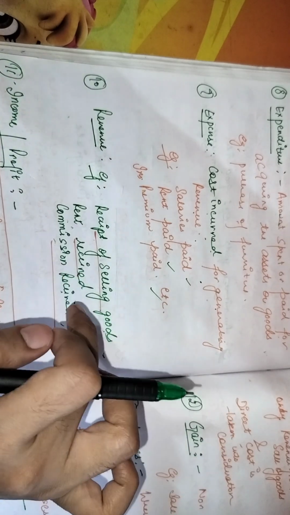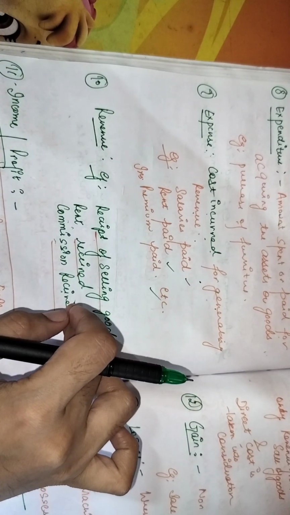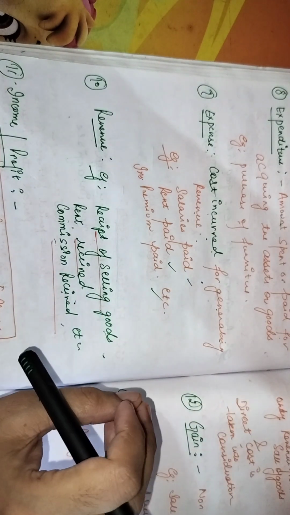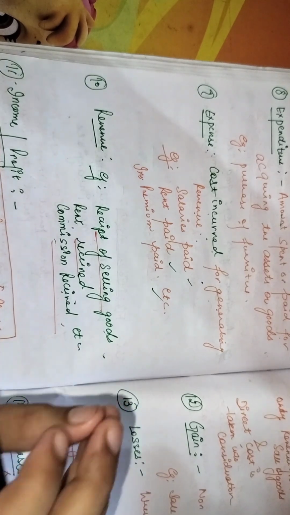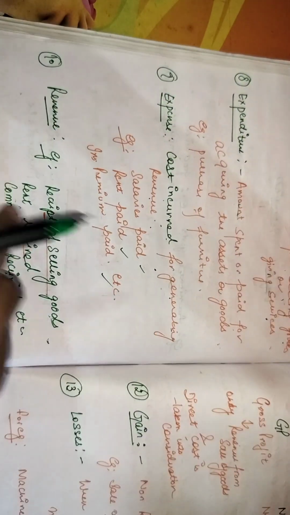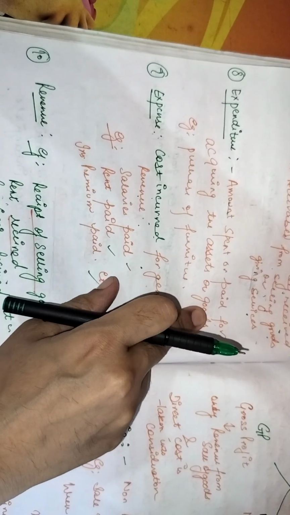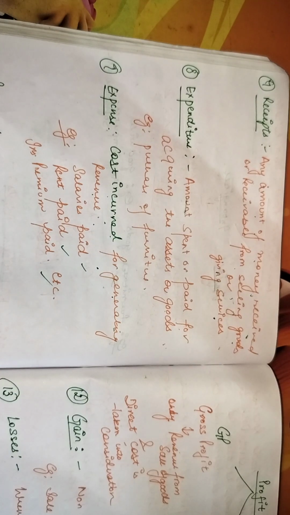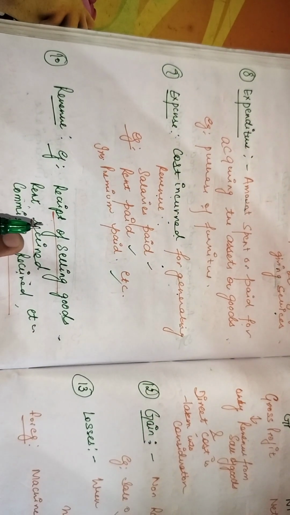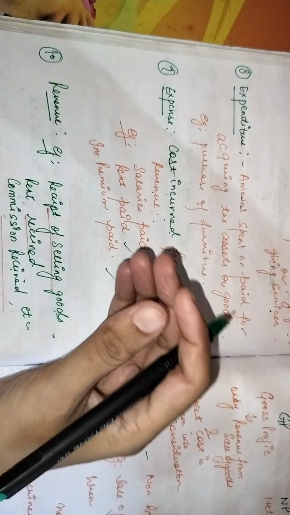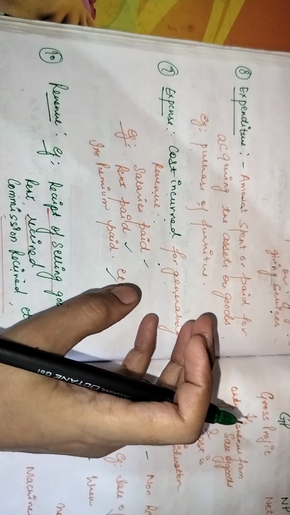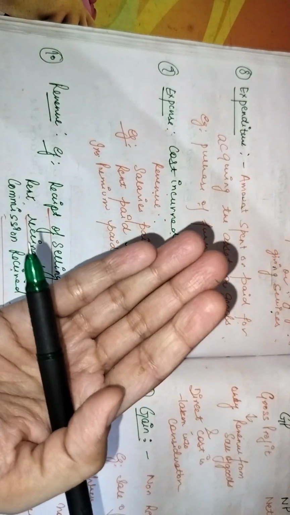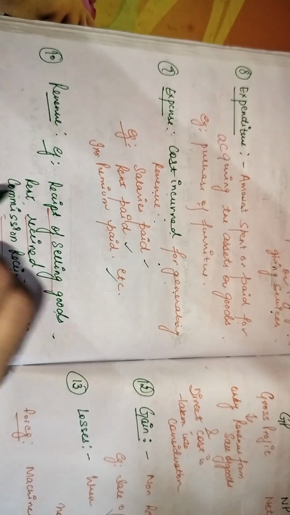Now these words, expenses and revenue, are used for profitable organizations. Profitable organizations are the organizations that are run for the motive of profit. Here receipt and expenditure are the words used for non-profit organizations, and expense and revenue are the words used for profitable organizations. Expense is the amount incurred for generating the revenue, and revenue is the amount that has been received against the amount of money spent.